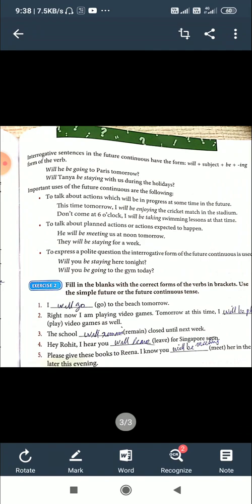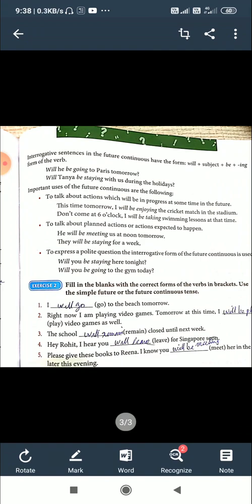Second, to talk about planned actions or actions expected to happen. The action is always in the future. It is planned to happen in the future, or we expect it. He will be meeting us tomorrow. That is going to happen, we are expecting. They will be staying for a week. It has not happened, but we expect.